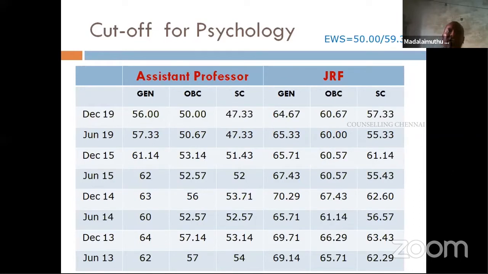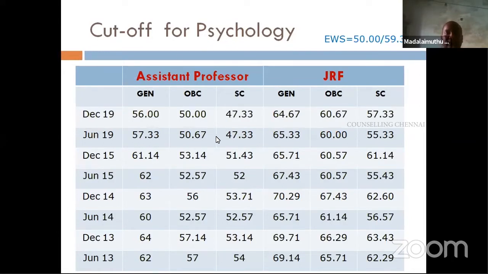Now you need not worry about your percentile rank unless you apply for central universities where they ask you the percentile rank in the application. Apart from that, you need not worry when you are preparing for the NET exam. You need to know how many questions you are answering properly. You look at the individual score that you are getting.